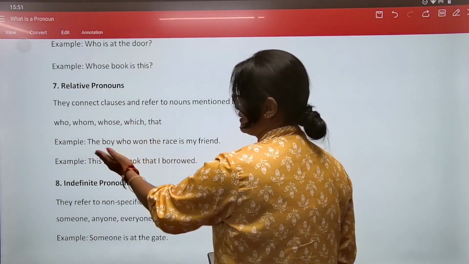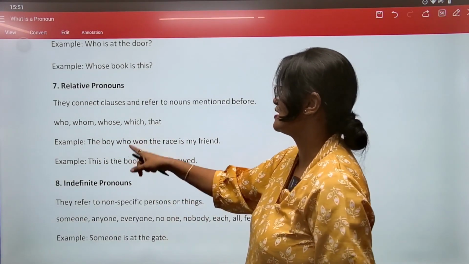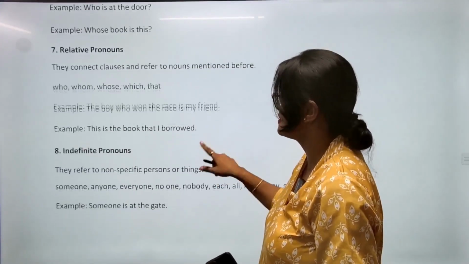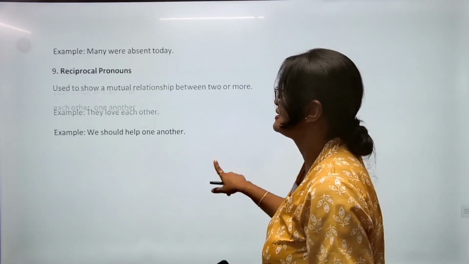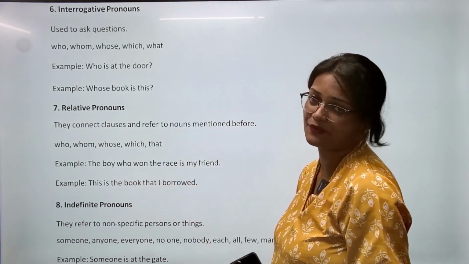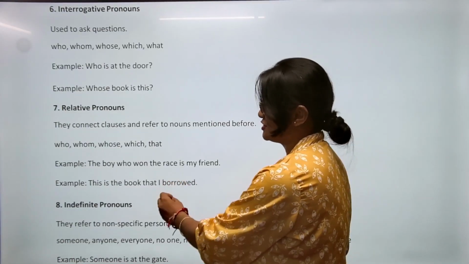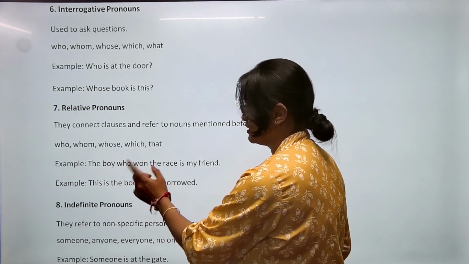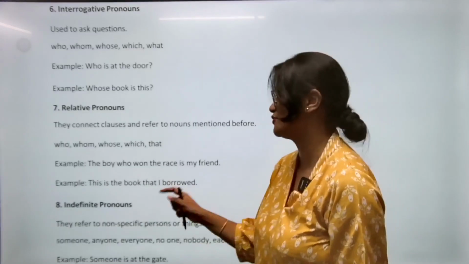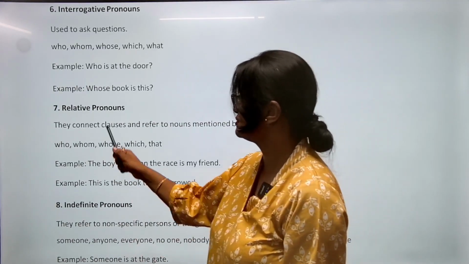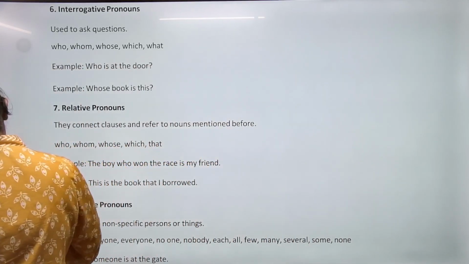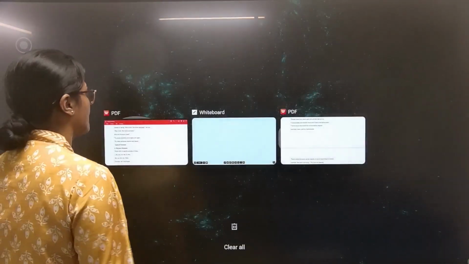इन दोनों sentence को, like the boy और ये दोनों phrases में, so it is giving a clue, a relation. So then this can be under relative pronoun. Fine. Similarly, that वाला word जो होता है, this also shows some kind of relation, जैसे कि this is the book that I borrowed. Okay, you cannot exactly connect to it, but ये relation कर रहे हैं, this is the book जो मैंने कल लाया था, borrow किया था, so that is using a relation इस sentence पे. तो ये relative pronoun पे होता है. So this is how we use the relative pronoun.